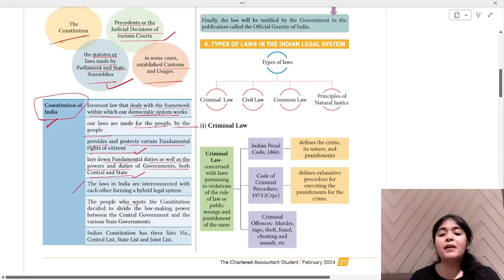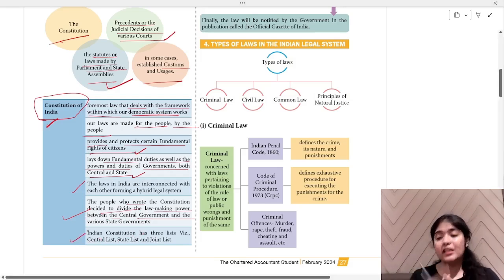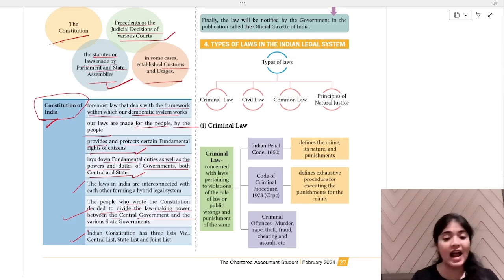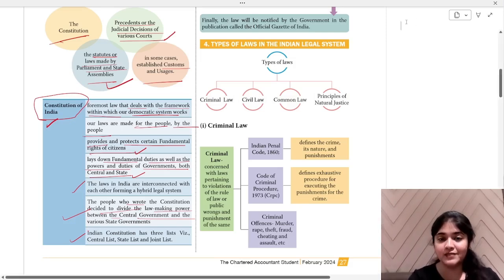The people who wrote the constitution decided to divide the lawmaking power between the central government and various state governments. The Indian constitution has three lists. What are the three lists that the Indian constitution has? Central list, state list and joint list. I hope source of law is clear to you.